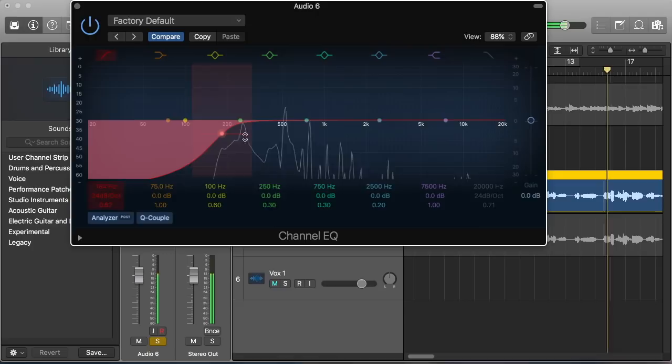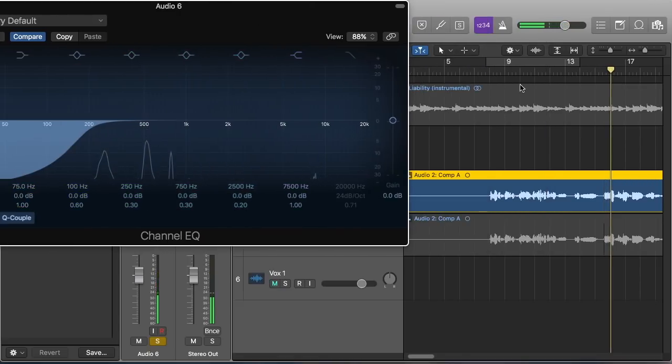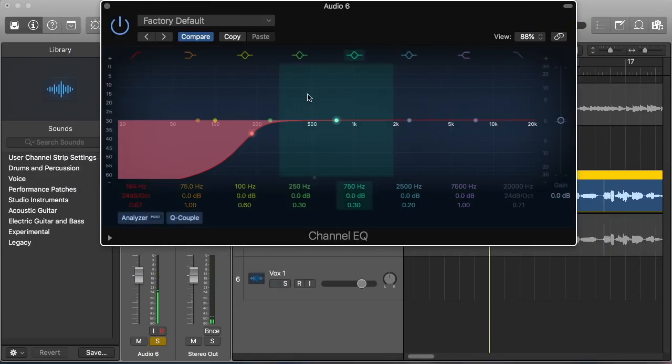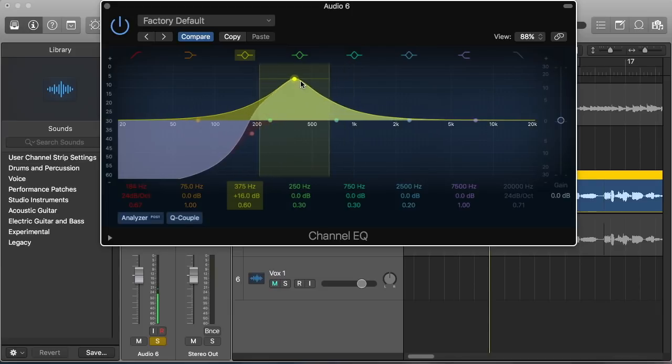So I like that. Just kind of cutting out the low rumble, different frequencies we don't need, especially because it's a female vocal. We're going to take this next band here, and I'm just going to kind of search around this 500 to 1K area for some room noise.